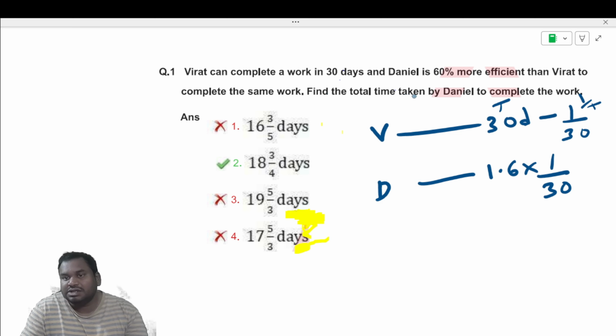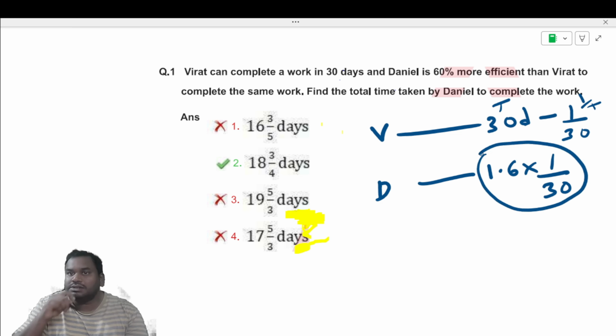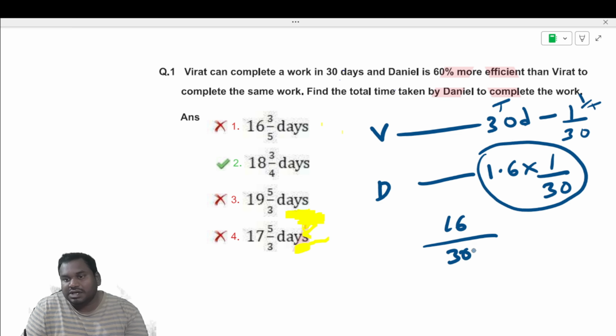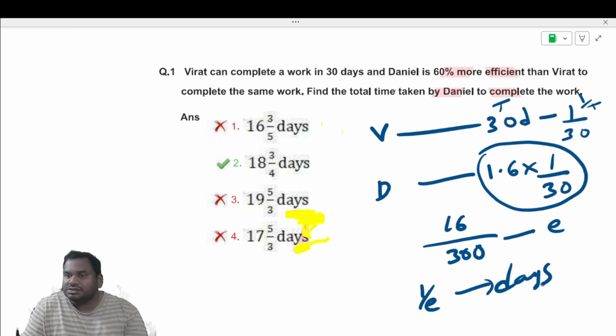Now it is asking to find the total time taken by Daniel to complete the work. So first you simplify this and take the reciprocal. That is the number of days taken by Daniel. So it is 16 by 300, because I removed the point and put a zero at the bottom. So this is the efficiency. The reciprocal of efficiency, 1 by E, is the number of days for Daniel.